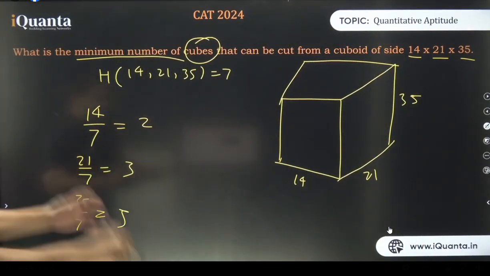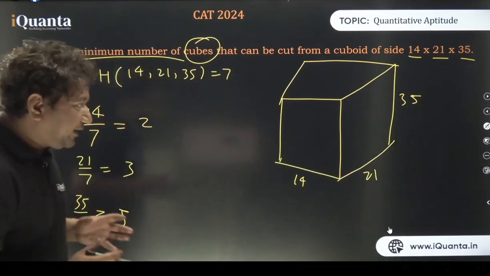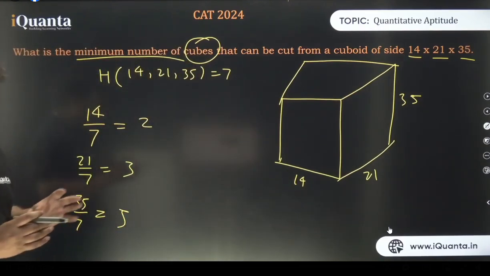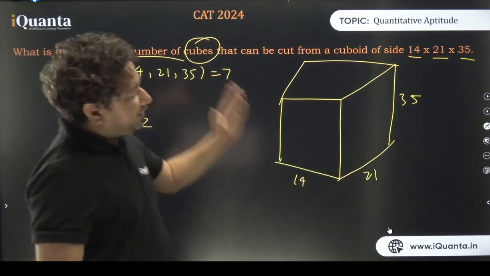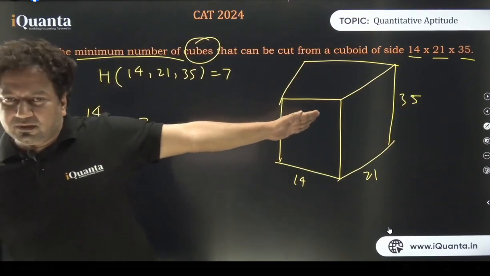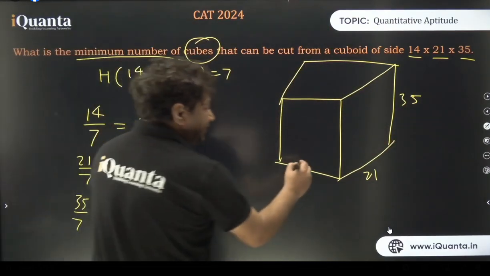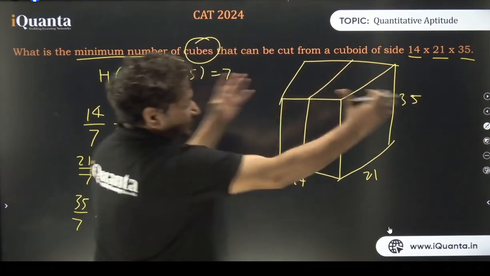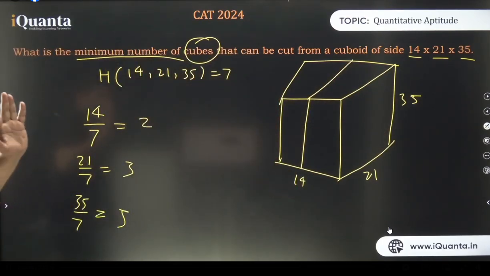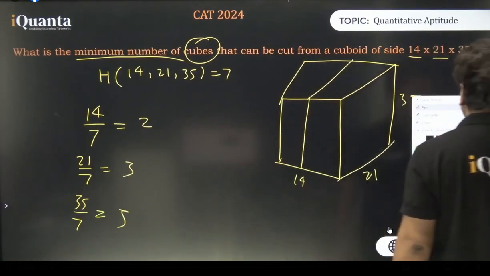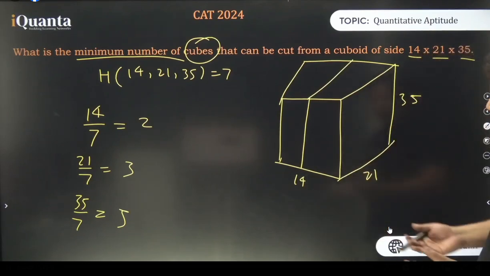So that can be done if and only if I cut it at such a length which is a factor of 14, 21 and 35, all of them. So that is only 7. When I divide 14 by 7, I get 2 pieces. Okay? You can see 2 pieces of length 7. Now 21, here I can cut 3 different pieces.